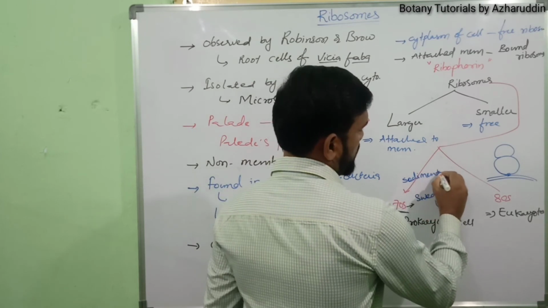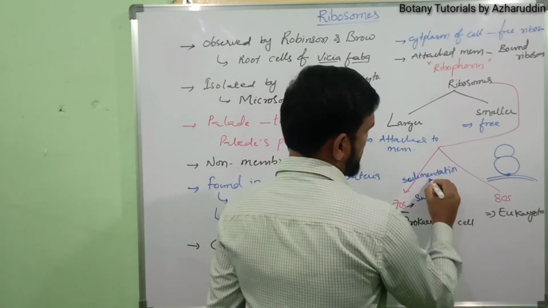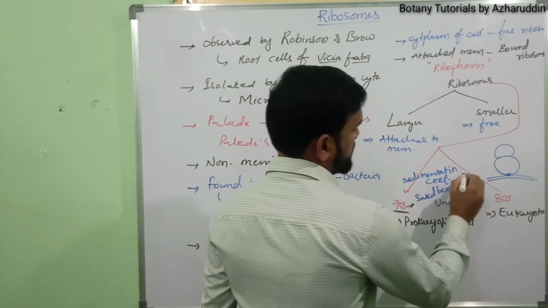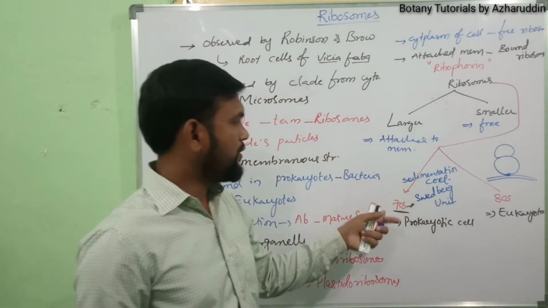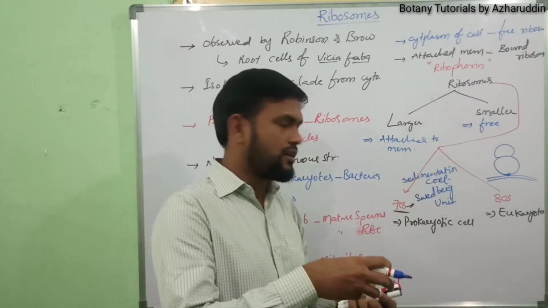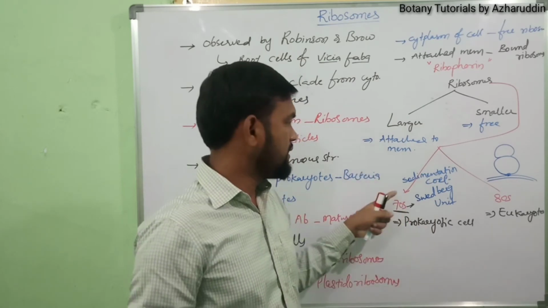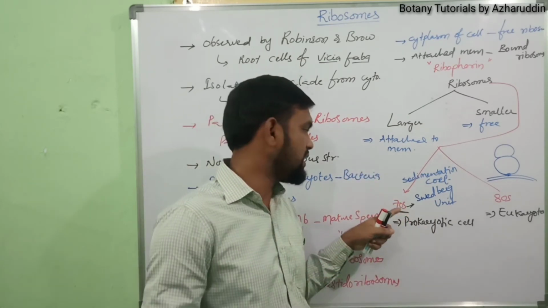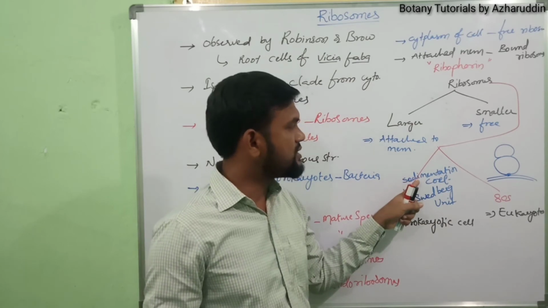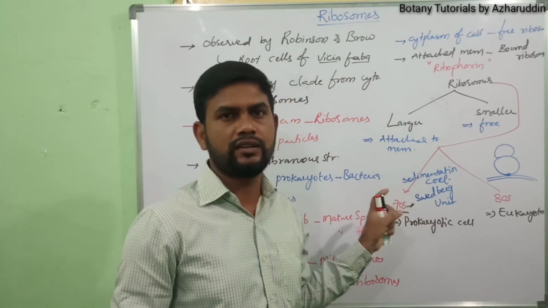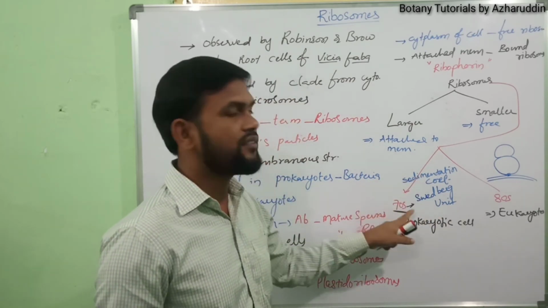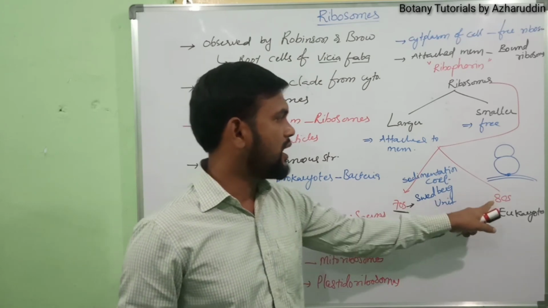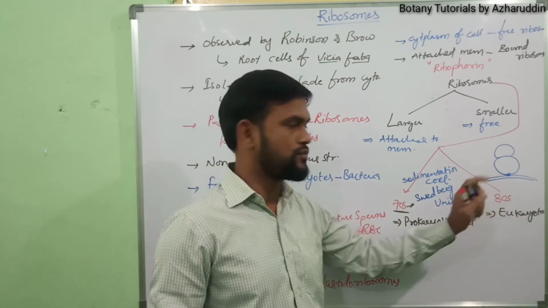That means when the cytoplasmic contents are centrifuged, these ribosomes settle at 70 sedimentation coefficient. That's why they are called 70S and 80S ribosomes.